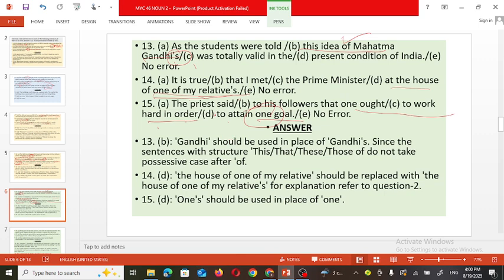So friends, you are able to see how with the help of the apostrophe sign we can spot the changes or the errors in the sentences.